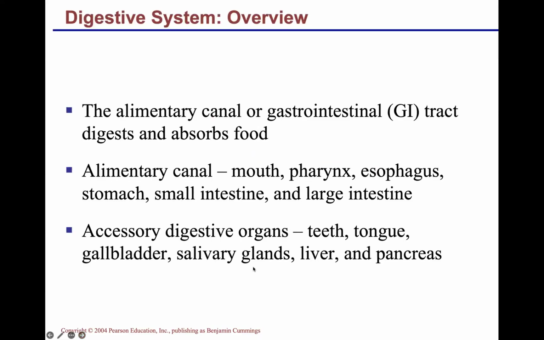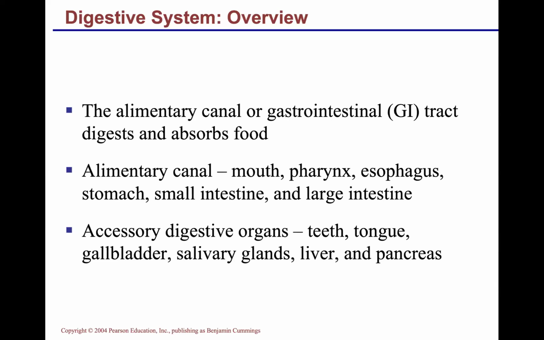So let's proceed. Just an overview. In order to understand the digestive system, it is also known as the alimentary canal or the gastrointestinal tract. These are the three different names for it: alimentary canal, gastrointestinal tract, and digestive system.